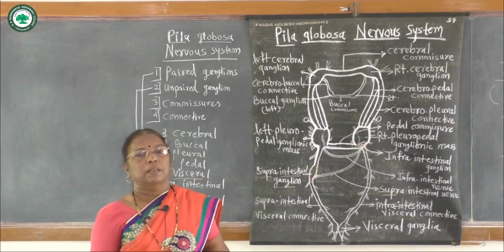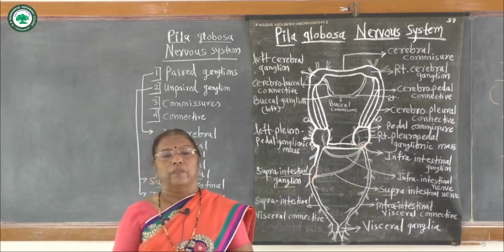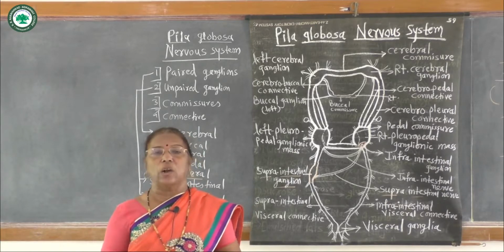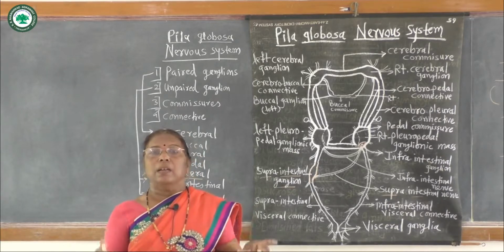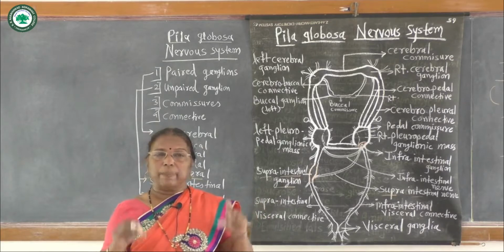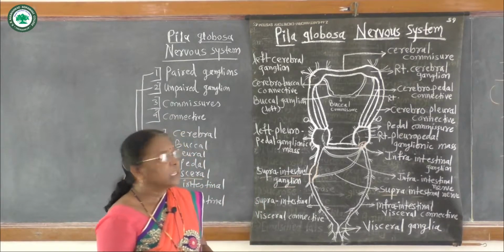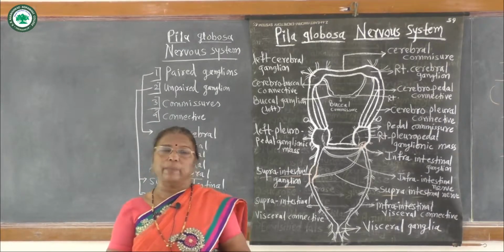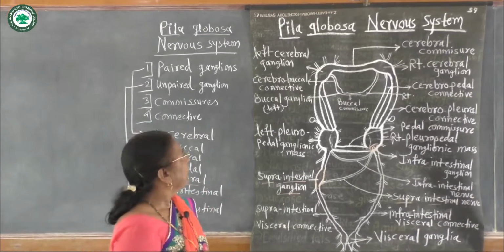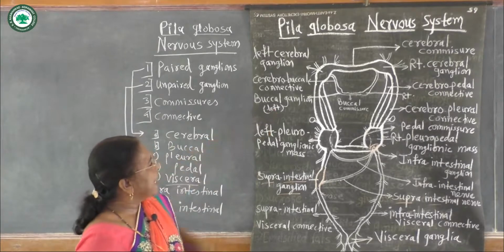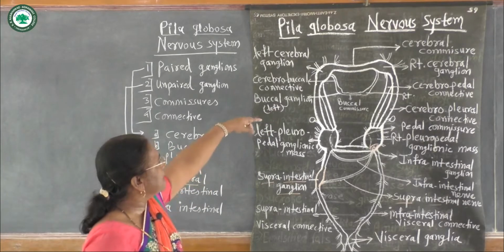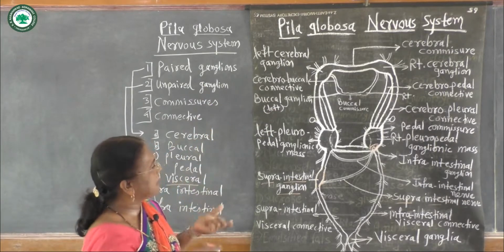Innervation means the nerves which arise from each ganglion and supply their smaller nerves to respective organs. It is also called the peripheral nervous system or innervation. From the cerebral ganglion, nerves arise anteriorly and posteriorly.